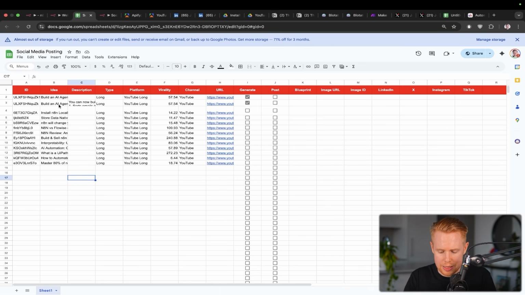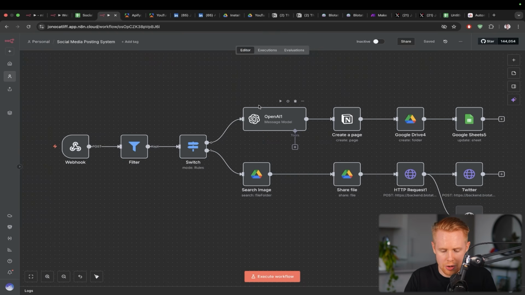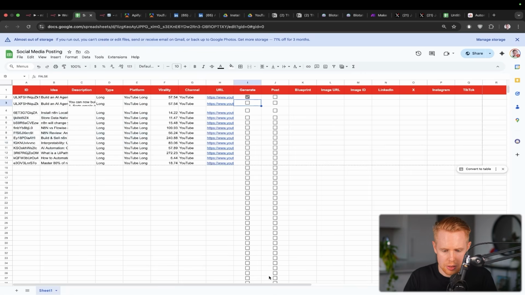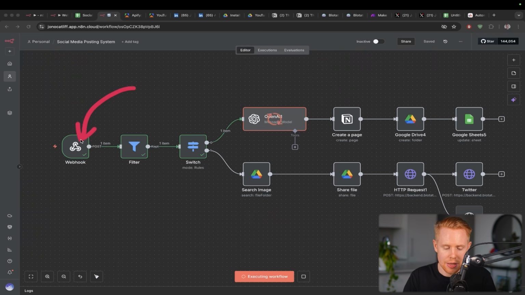Okay, let's move on to this next thing here, where essentially I'm going to run this in real time so that we can take a look at this. I'll turn on this particular workflow down here, and then we will go ahead and run this. Now, the first thing you'll notice is when I check the box, it actually starts this particular workflow, and it's doing a bunch of other stuff.